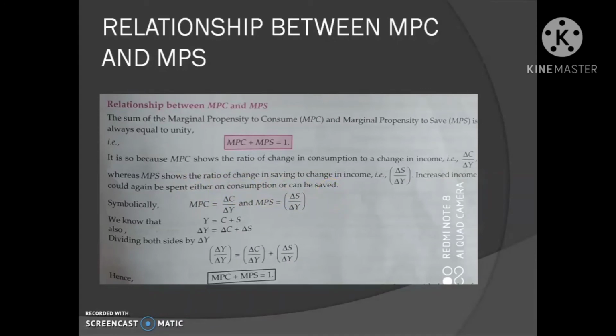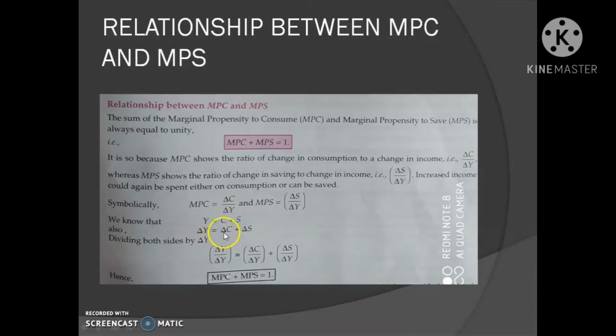Okay. So, an economy or a person spends their income either for consumption or for saving. So, symbolically we can write MPC is equal to delta C by delta Y and MPS is equal to delta S by delta Y. So, income Y is equal to consumption expenditure plus saving expenditure.